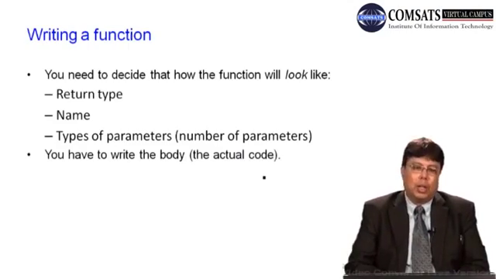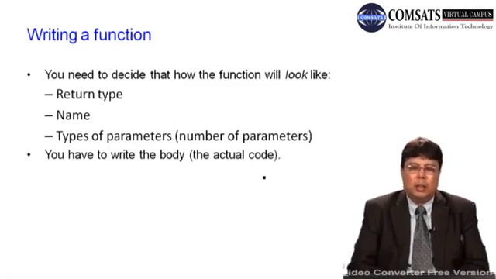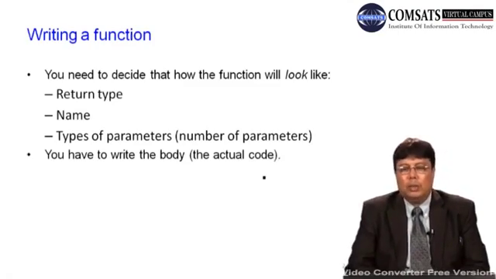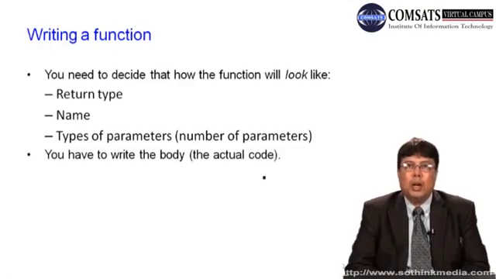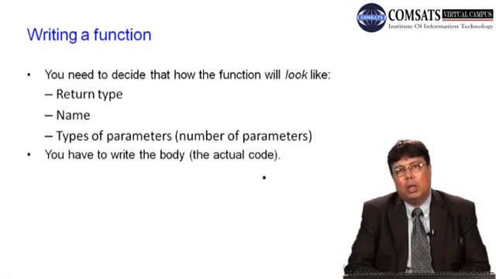So, writing a function, you need to decide how the function will look. When you are supposed to develop a function, you need to provide something. And what is that something? Number one, the return type of a function, whether the function is supposed to return something or not. If not, then the return type is void. If the function is supposed to return some data type, then you are supposed to provide that data type, and that is the type of the function as well.